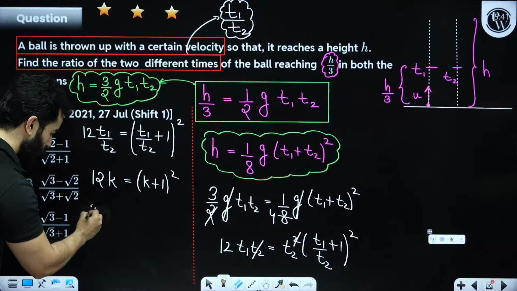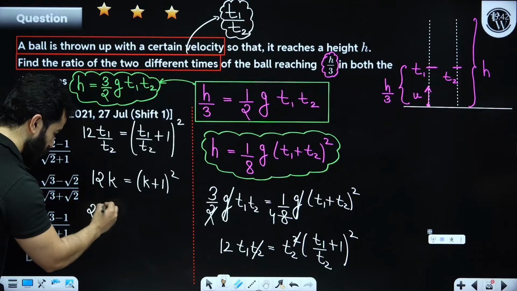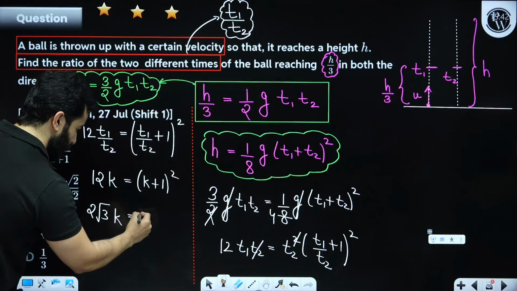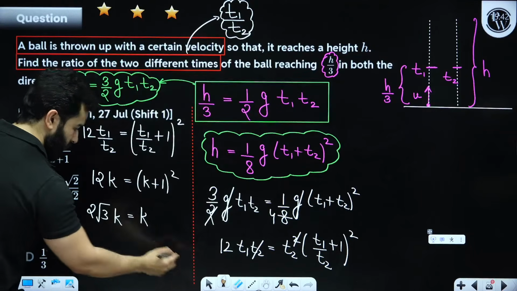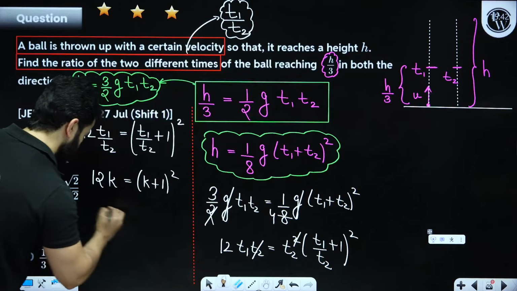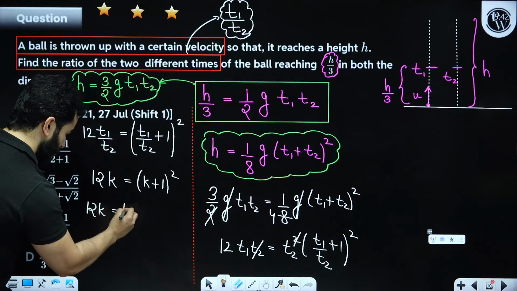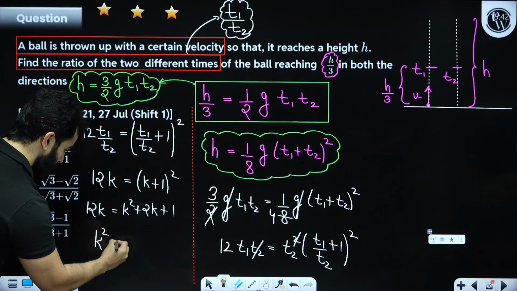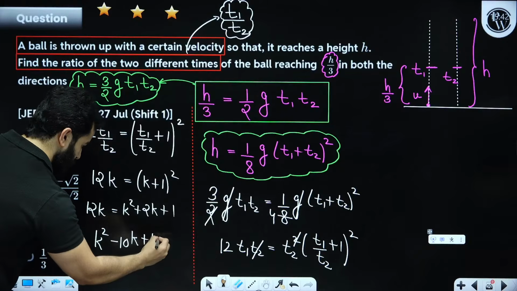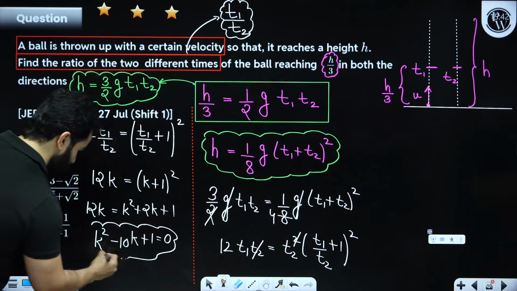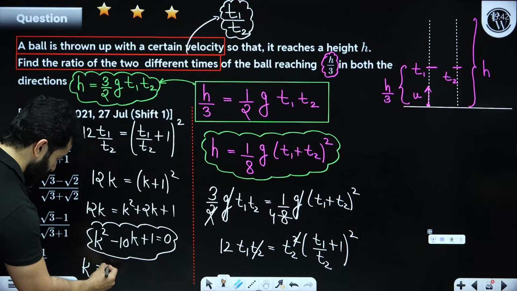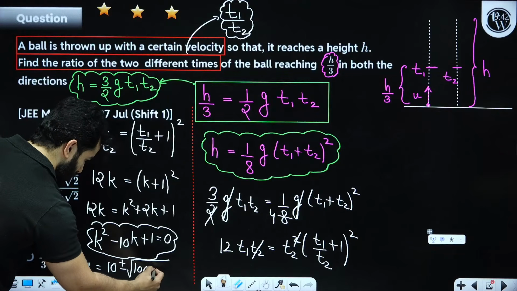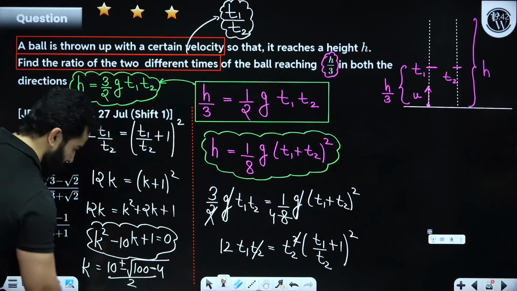So you are going to get 2 to the 4, 2 root 3. K is equals to, okay, let's do one thing, don't worry, let's solve it like this, K square plus 2K plus 1. So we are going to get K square minus 10K plus 1 is equals to 0. You have got a quadratic equation, and the answer will be K equals to minus B plus minus under root B square minus 4AC divided by 2A, right?